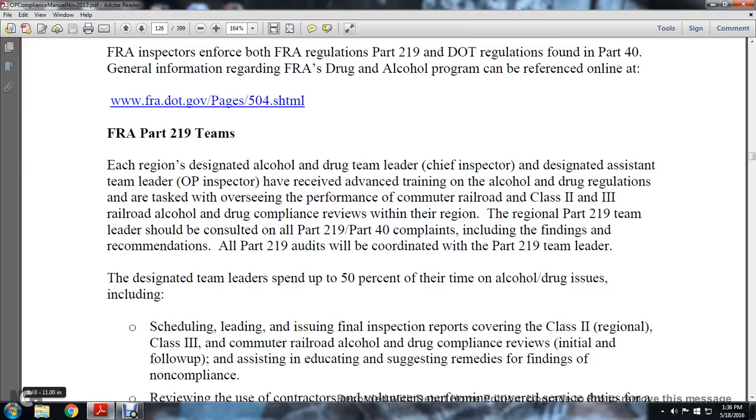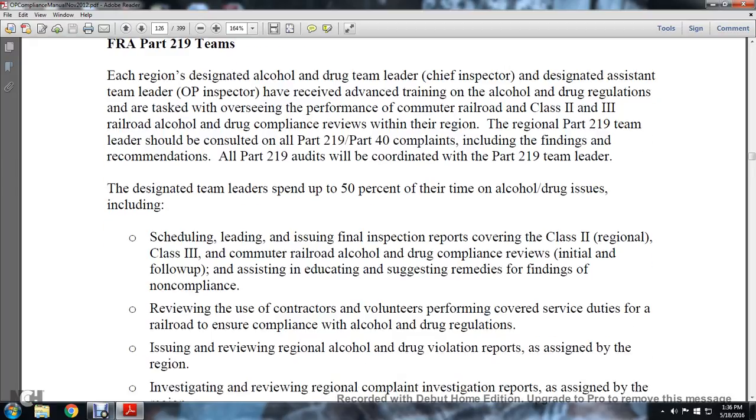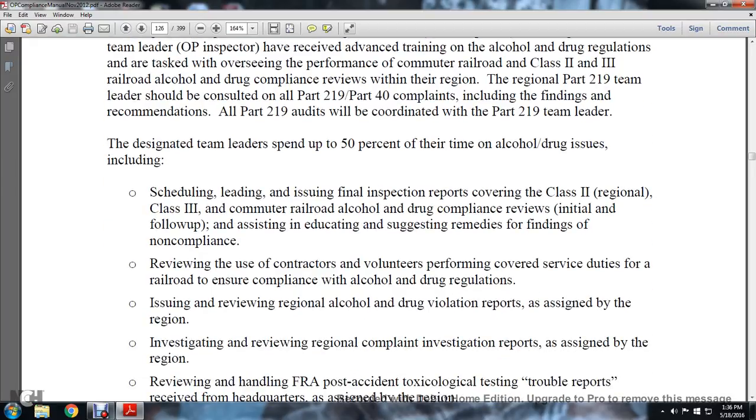within the finding, and including the finding of the recommendation. All Part 219 audits will be coordinated with the Part 219 team leader. Designated team leaders spend up to 50% of their time on alcohol and drug issues in accordance with the schedule, including leading issuance of final inspection reports covering the Class 2, regional Class 3, and commuter railroad alcohol and drug compliance reviews, initial and follow-up, assisting with educational suggestions, remedies, and findings of non-compliance, and reviewing the use of contractor volunteers performing covert service duties for all railroads to ensure compliance with the alcohol and drug regulations.